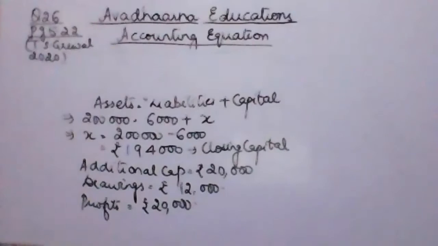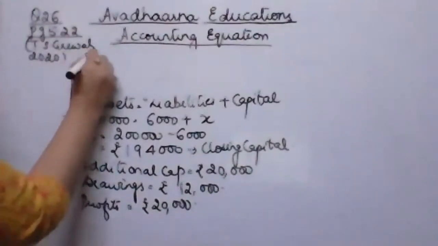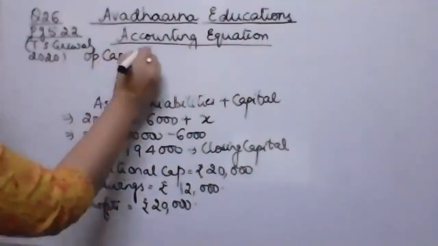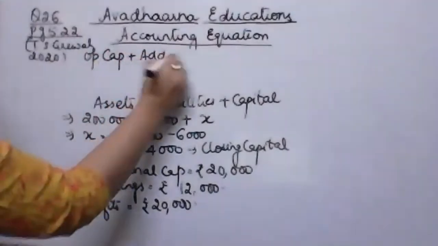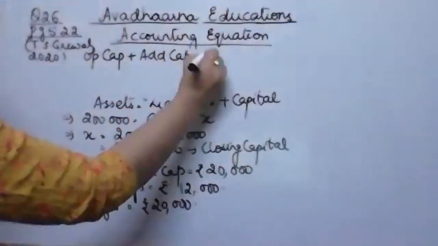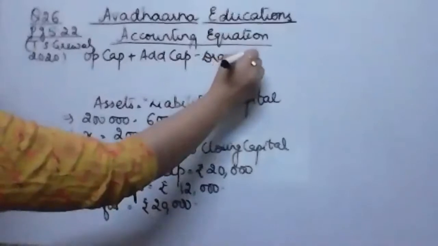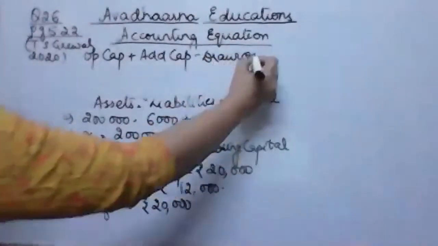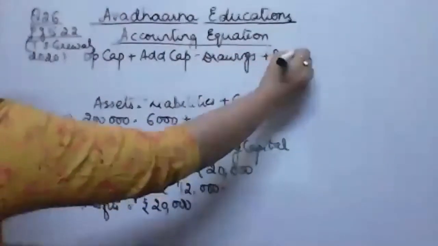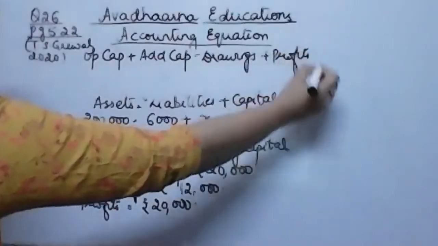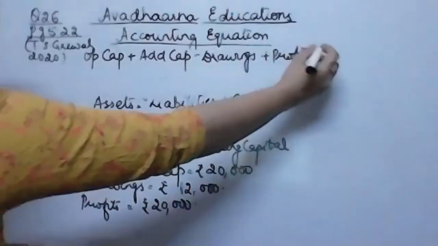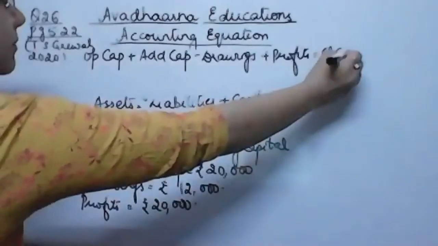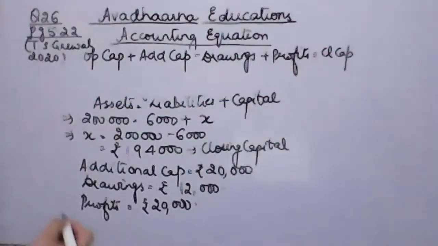We had already discussed this formula, that is opening capital plus additional capital minus drawings, then plus profit, since we have profits in the business, is equal to my closing capital. Fine. So let's substitute the values.